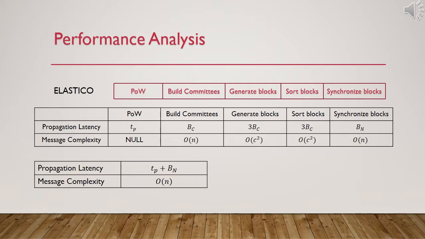After building committees, Elastic ICO uses the practical Byzantine fault-tolerance algorithm in generating blocks within committees. In the practical Byzantine fault-tolerance algorithm, the leader broadcasts his block to other peers and then the cluster needs 2 rounds of broadcasts. However, in this broadcast, every node must send its message to all other peers, and therefore it reaches quadratic message complexity.